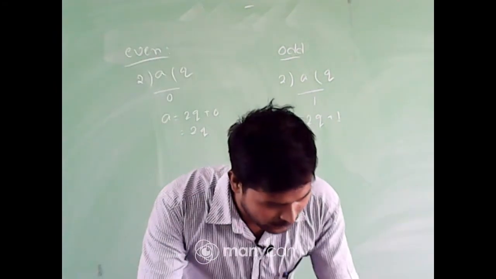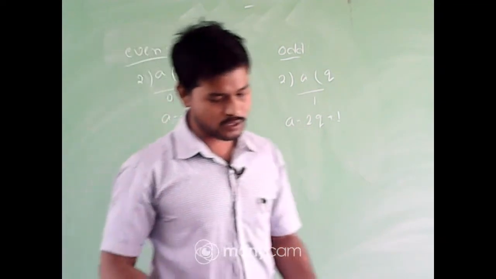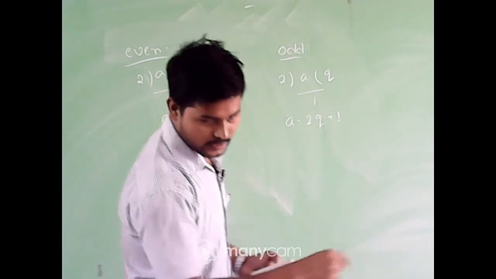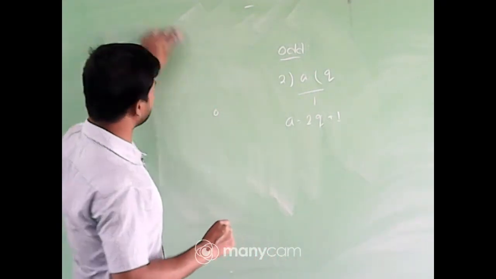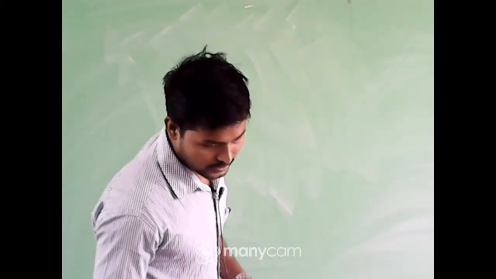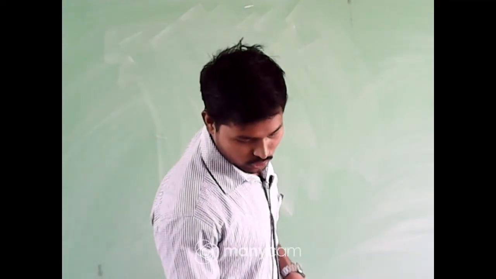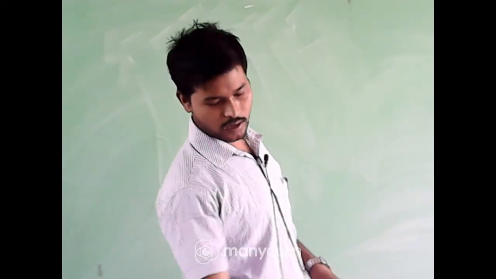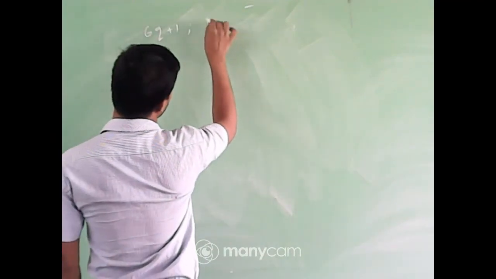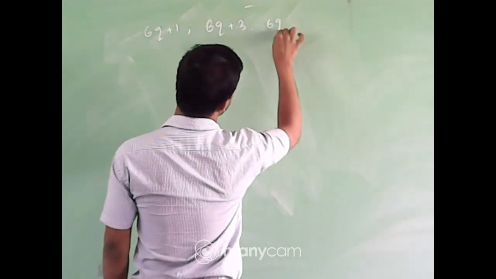Now if you look at your question number 2: show that any positive odd integer is of the form 6q plus 1, or 6q plus 3, or 6q plus 5.